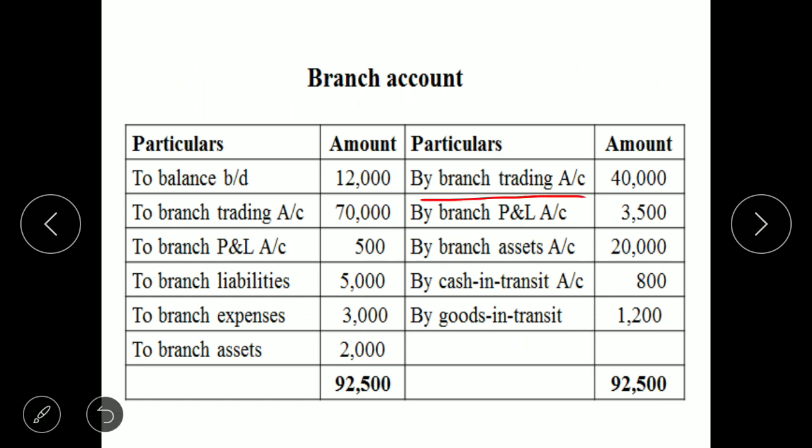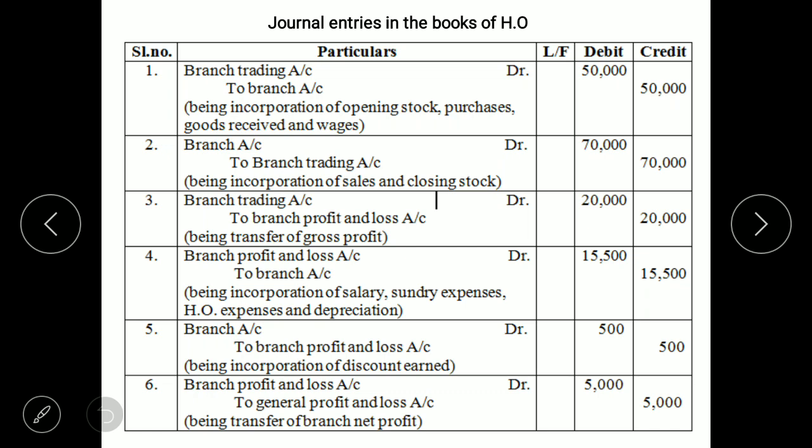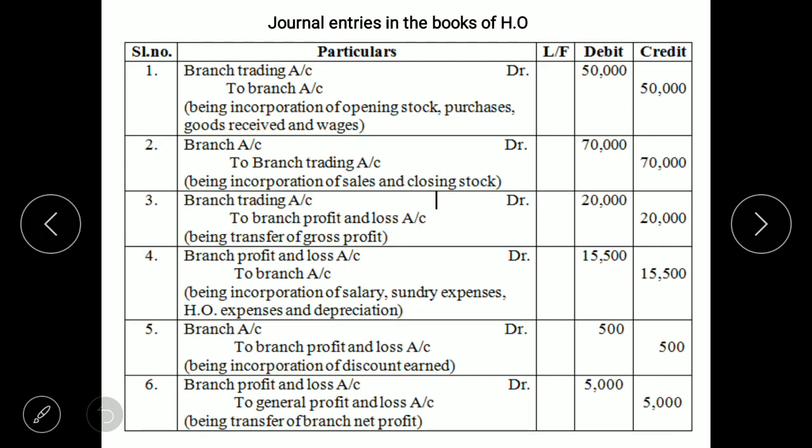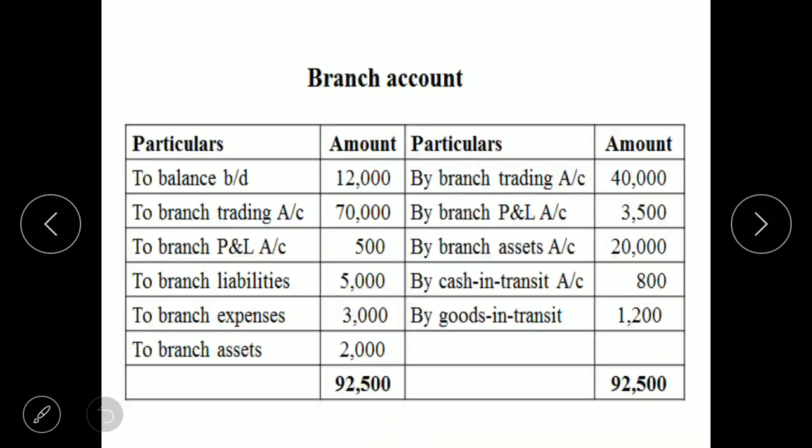By branch trading account 40,000. Second journal entry, branch account is debited and the other account is branch trading account. So the entry will go on debit side to branch trading account. So similarly, looking at all these entries individually, we will have to make the entries in branch account. Here we have considered all the incorporation entries and all the adjustment entries given in the question. Hence, the branch account total of debit side and credit side are equal. Thank you.